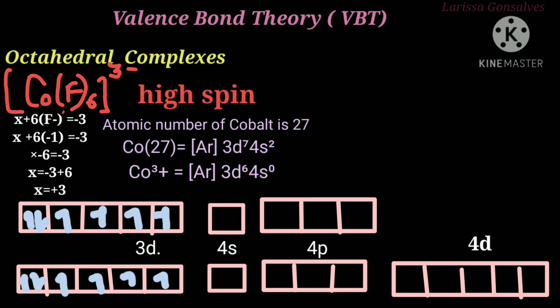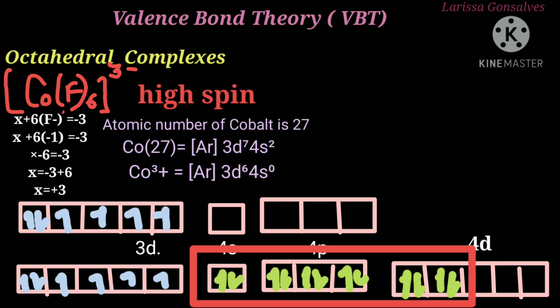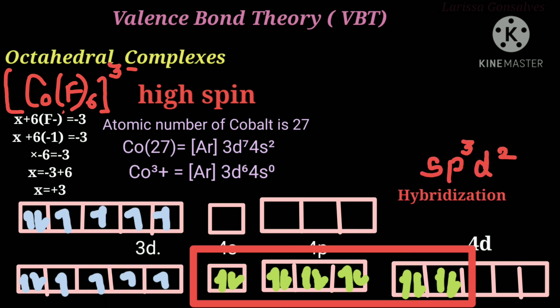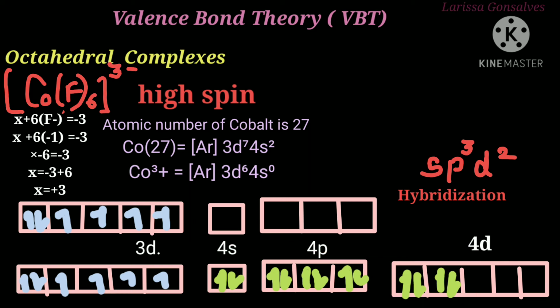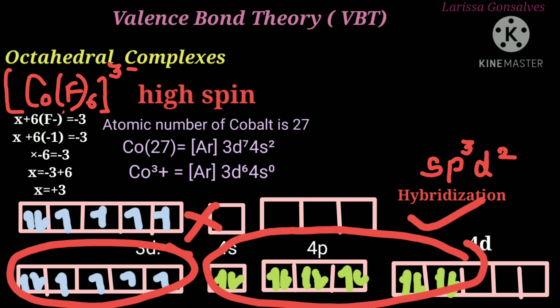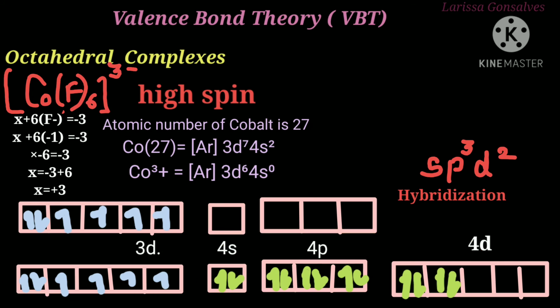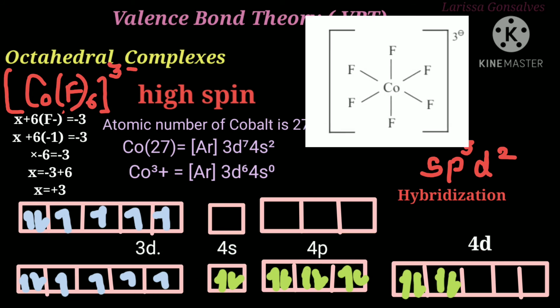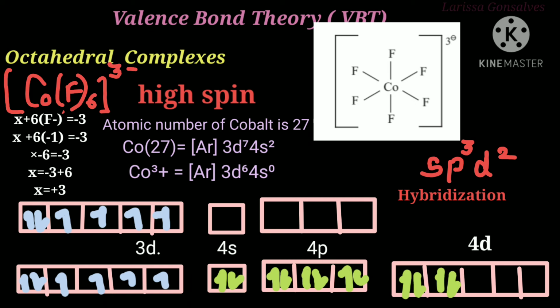After filling the electrons in the 4s, 4p and 4d, we get the hybridization as sp3d2 hybridization. In simple words, when you write the hybridization, you are going to consider the electrons which belong only to ligands and not the central metal ion. So this is how the coordination complex will look like. Co will be in the center, surrounded by 6 fluoro ligands.